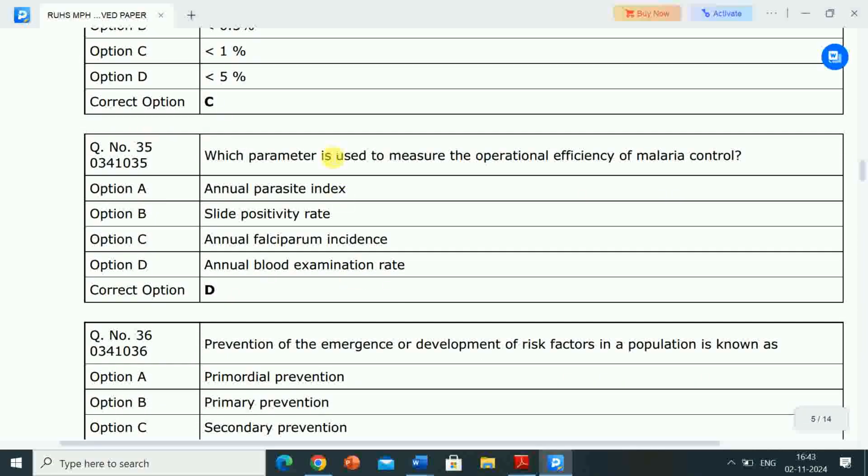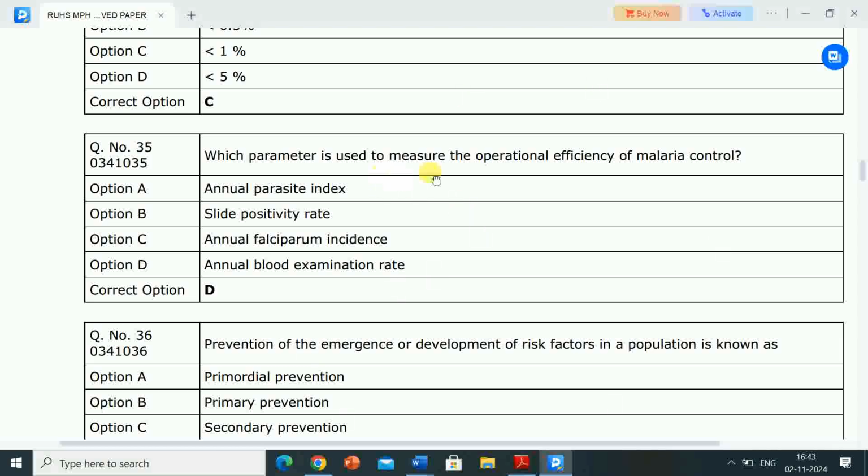Next question is, which parameter is used to measure the operational efficiency of malaria control? Options are annual parasite index, slide positivity rate, annual falciparum incidence, annual blood examination rate. Correct answer is option D, annual blood examination rate.